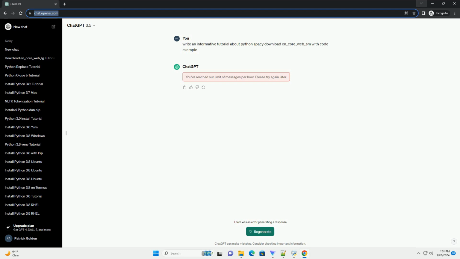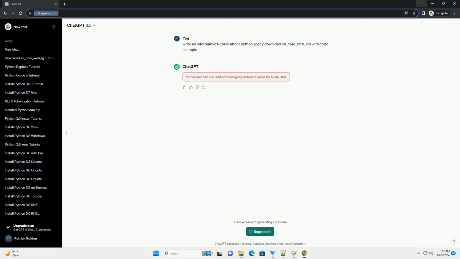Open your terminal or command prompt and run the following command. Once spaCy is installed, you can download the English language model en_core_web_sm using the following Python code. This code snippet imports spaCy and loads the en_core_web_sm model. The spaCy.load function takes care of downloading the model if it's not already installed.